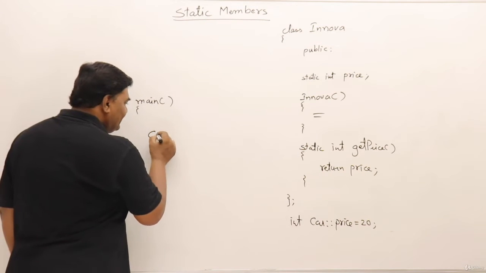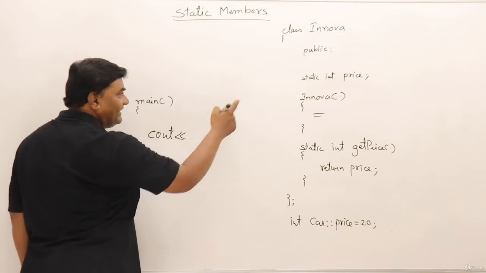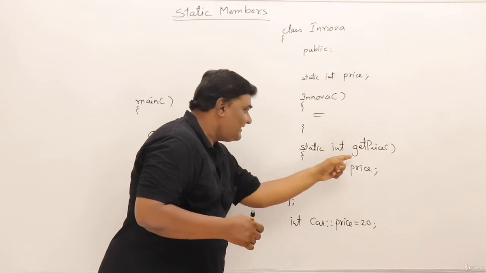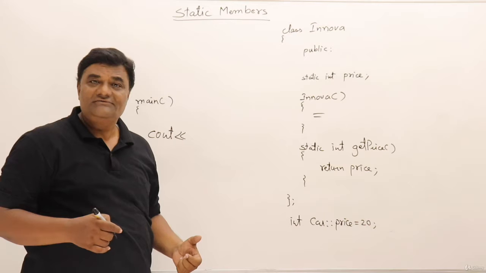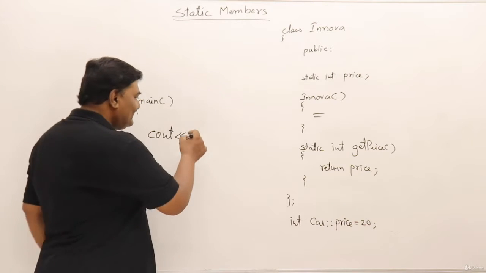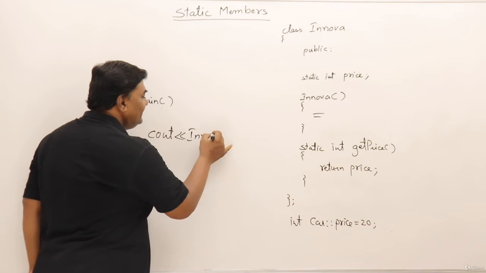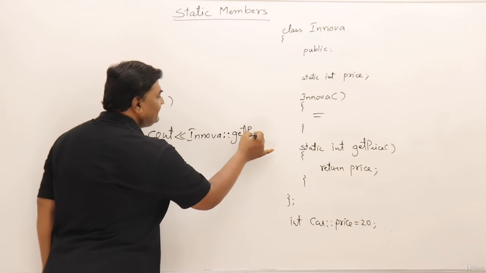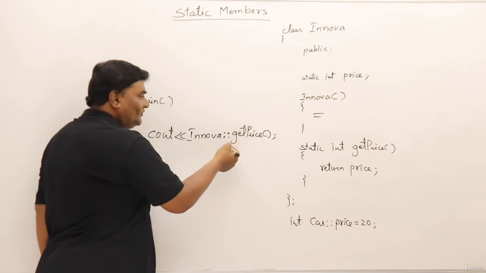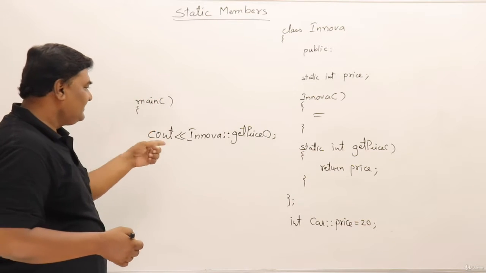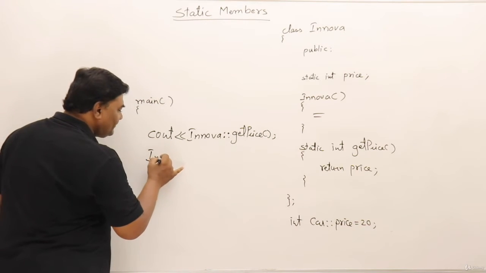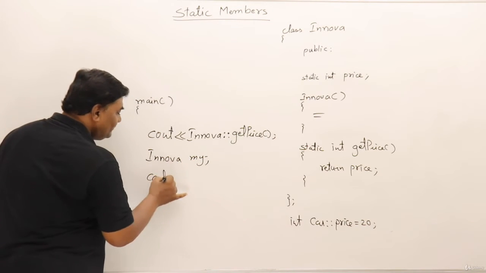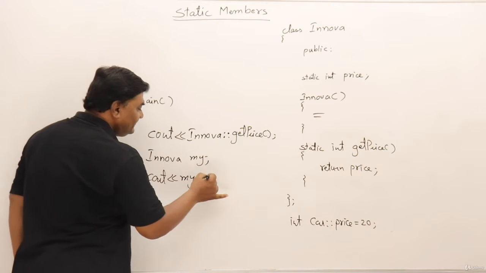Then can I say cout? Can I access that price? How you can access the member without creating an object? If this is a static function, can I access static function without creating object? Yes, I can say class name Innova and get price. That's it. So this is a logical proof that without creating an object I can access it. I can create an object also. Innova my, then you say cout my dot get price.